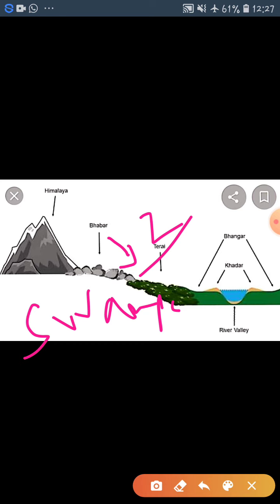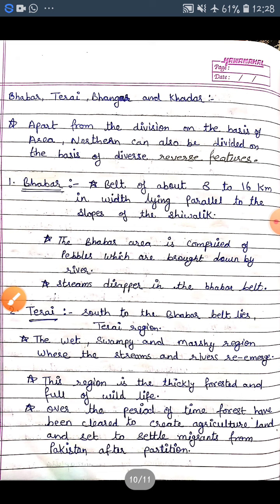This region is thickly forested and full of wildlife. Over a period of time, forests have been cleared to create agricultural land and to settle migrants from Pakistan after partition. Understand?